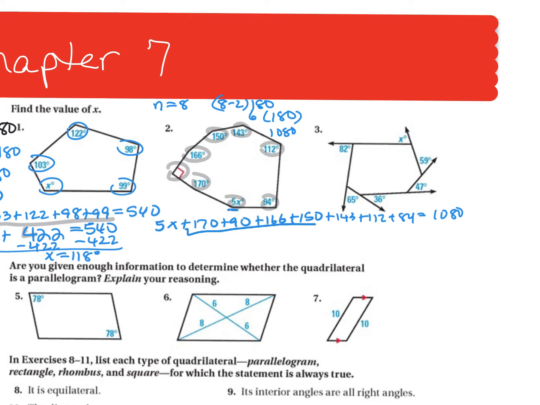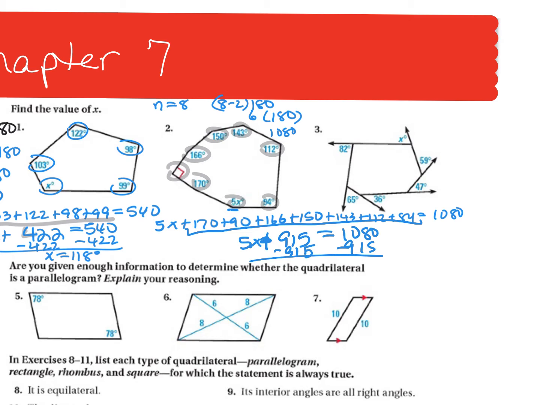So what I need to do is add up all of these. So 170, let me just quickly add them. 170 plus 90 plus 166 plus 150 plus 143 plus 112 plus 84. That gives me 915. And then now I'm going to subtract 915 from both sides.